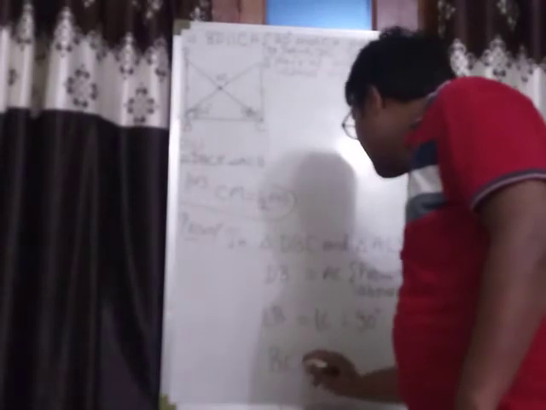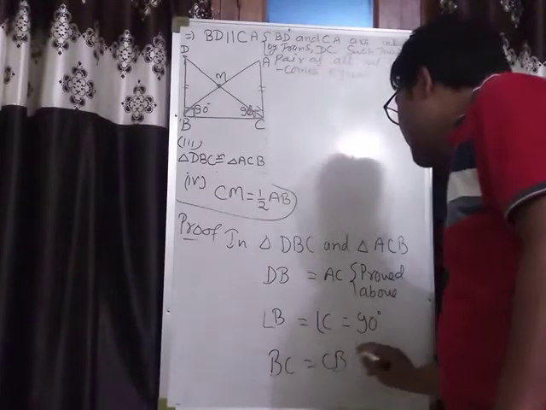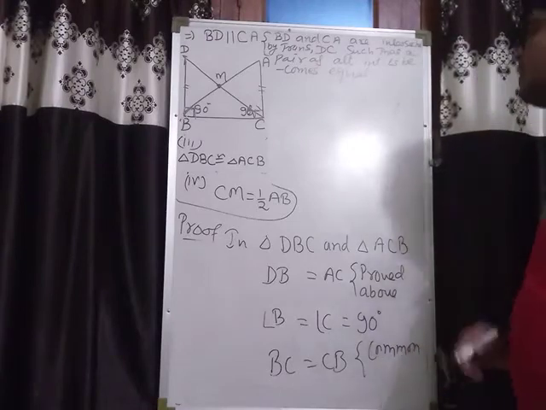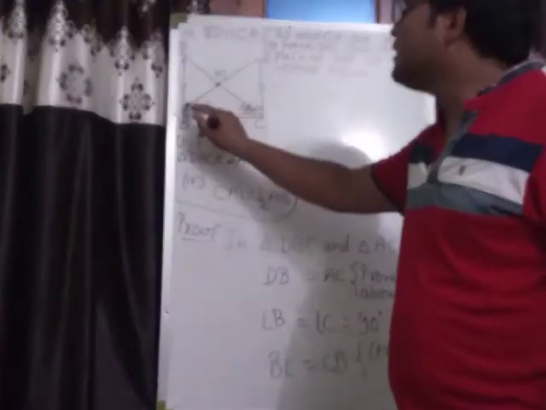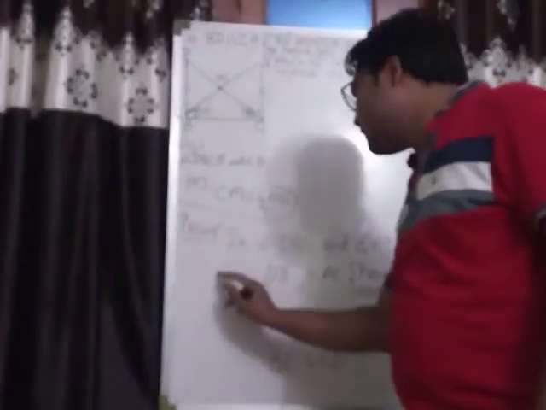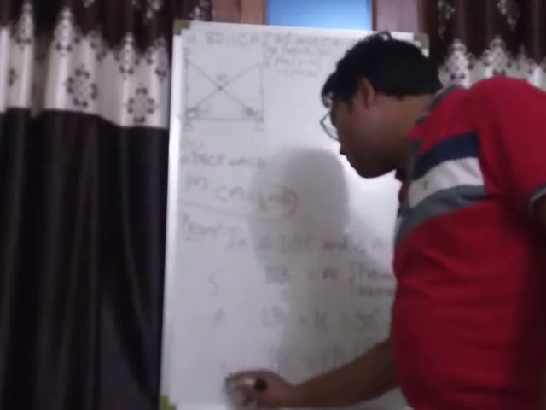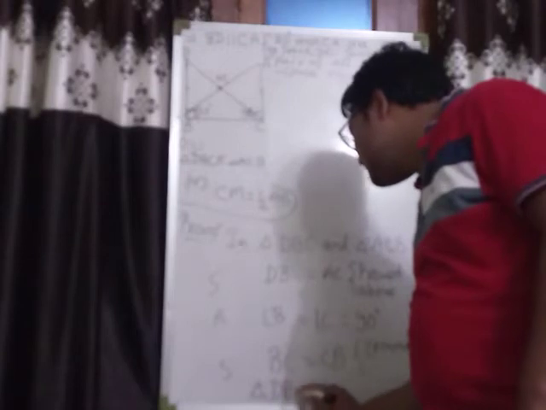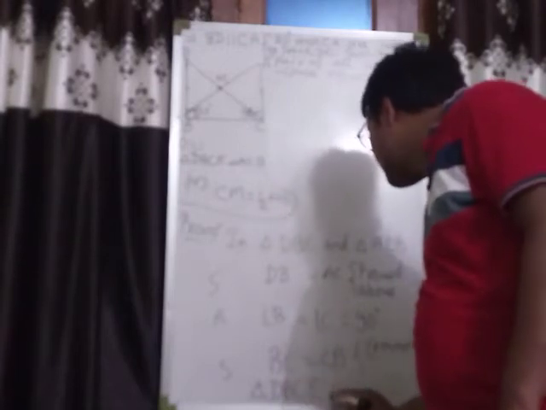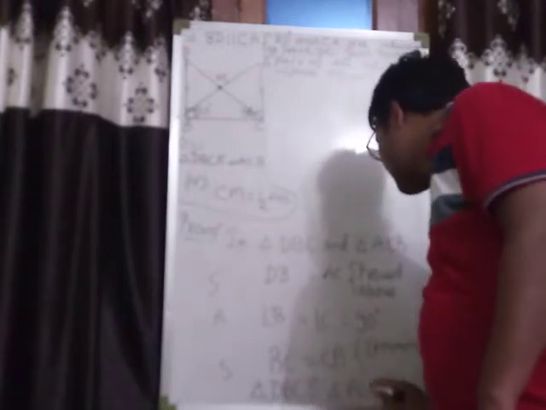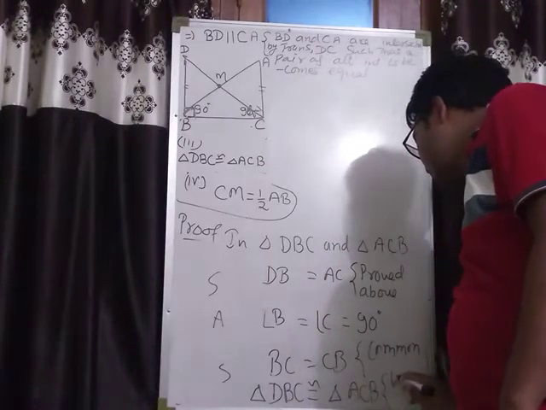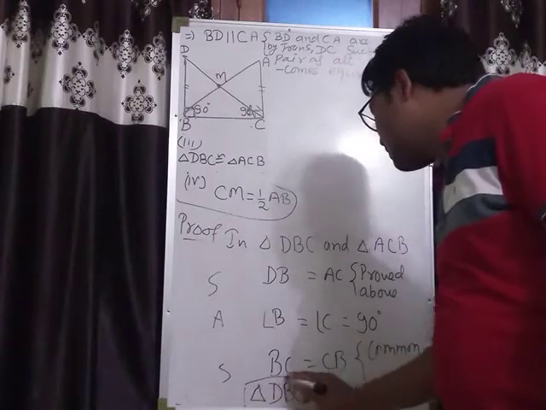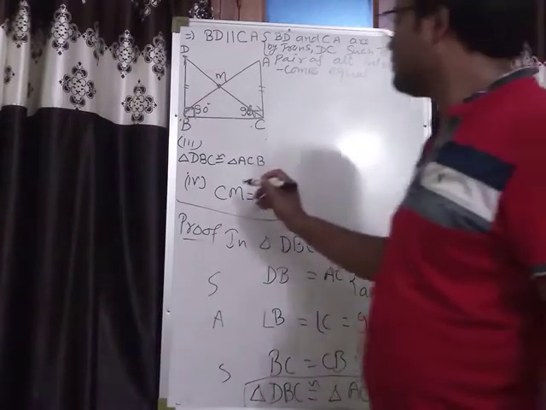That's why by the side angle side property, triangle DBC is congruent to triangle ACB by SAS. So the third one is also proved.